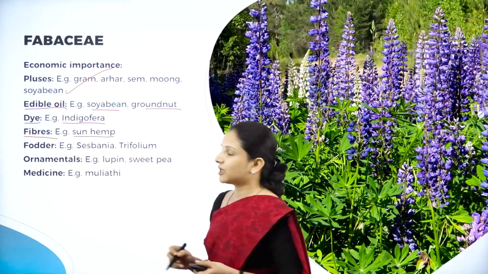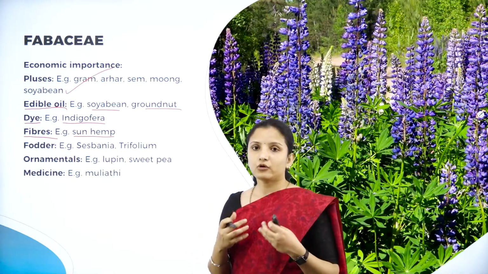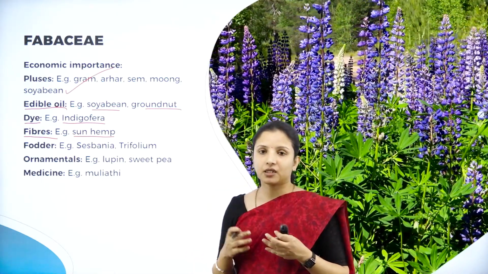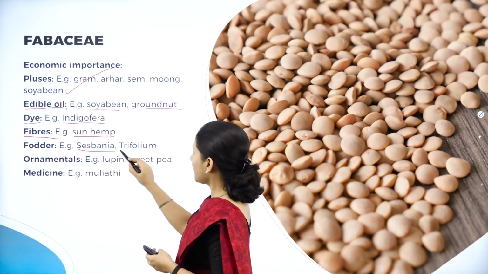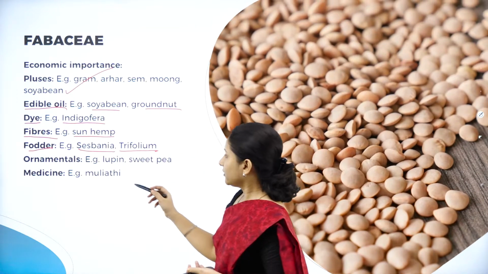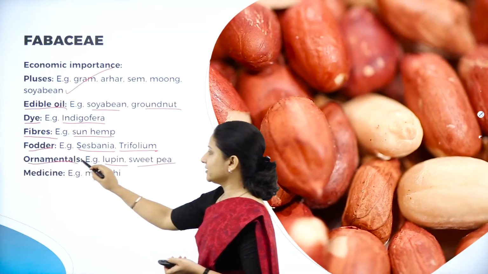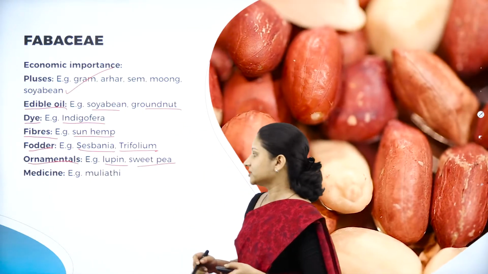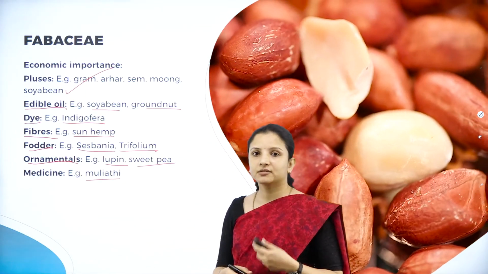So sun hemp, for example, is used as a fiber because a greater amount of fiber is present in the plant material. Therefore it is used for various purposes. Next, Sesbania and Trifolium are used as fodder for animals. Lupin and sweet pea are used as ornamentals, that is, for decoration purposes. Next, Mulethi is used for medicinal purposes.